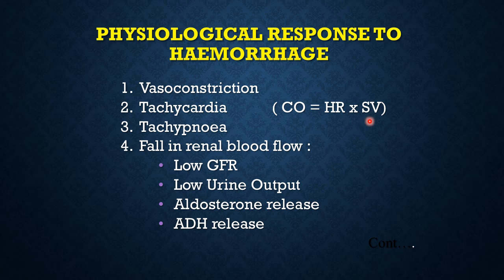If the patient is hypovolemic, the venous return falls, and the filling of the heart is less, and the blood being pumped out per stroke is decreased. To maintain homeostasis, to maintain the cardiac output, when the stroke volume falls, the body raises the heart rate, the number of times the heart beats, to maintain a steady cardiac output.